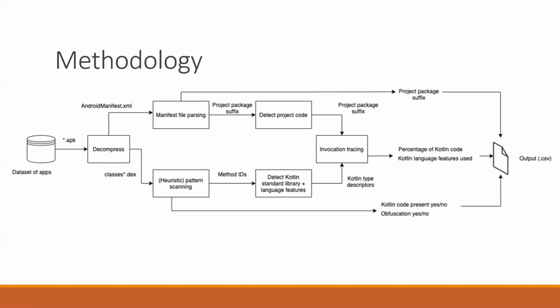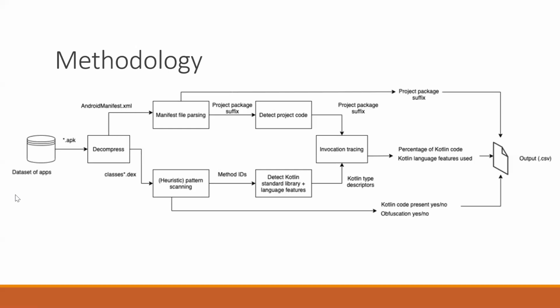So to the left, we start with the list of data sets of applications, APKs. We feed these applications to the detector. The detector would decompress each one of these applications and extract both the XML file and also the classes.dex, which contains the source code, and then save each one of them into a byte array, as a byte searchable array.